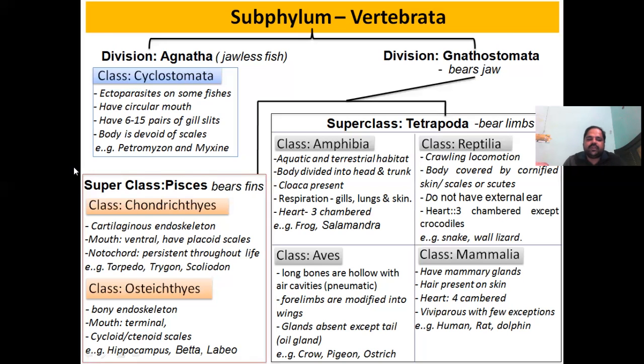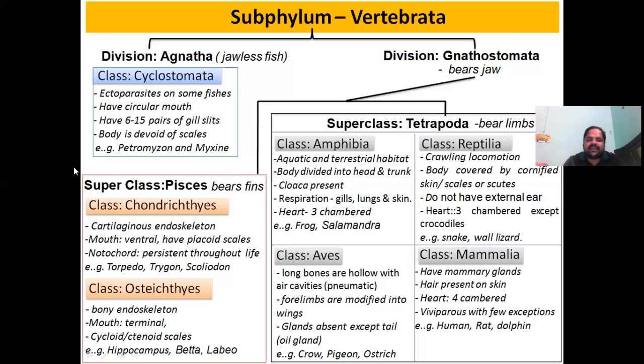Now we'll see the class Chondrichthyes in detail, meaning the cartilaginous fish. As I already told, their endoskeleton is cartilaginous, their mouth is ventral, meaning their mouth is present on the ventral side of the body, and they have a special kind of scales which are called placoid scales. Their notochord is persistent throughout life. The examples are Torpedo, Trygon, Scoliodon.